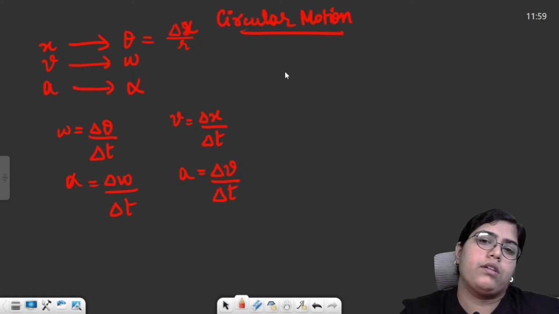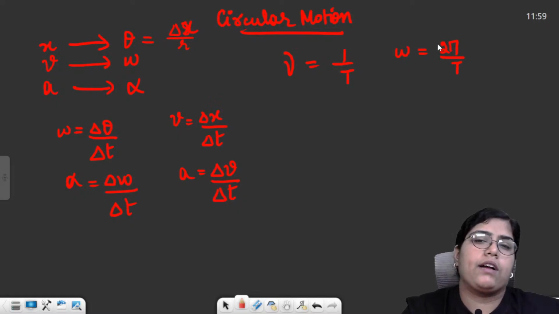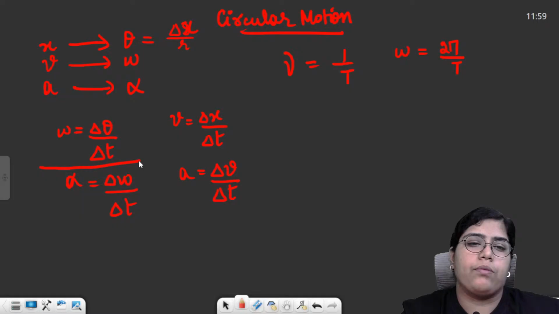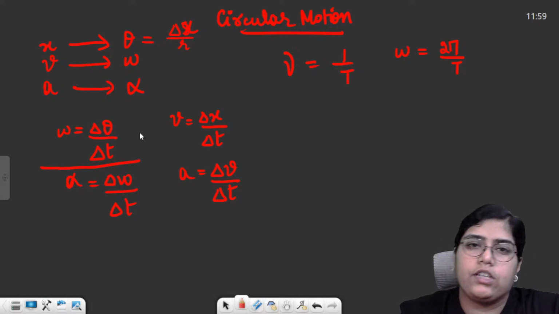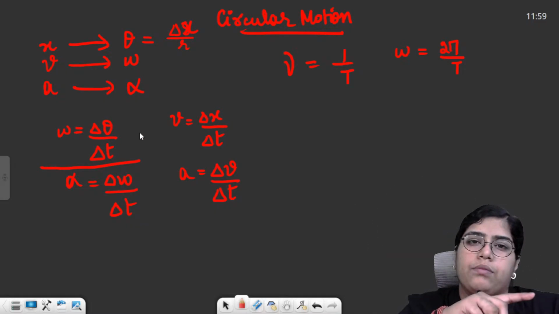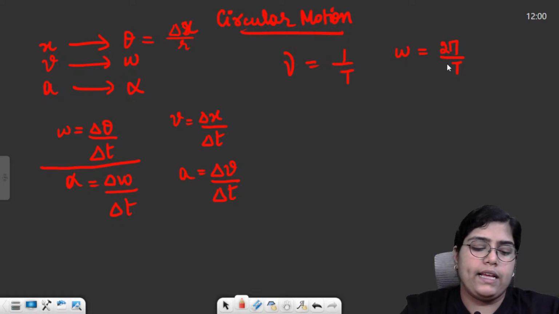Now you need to remember two things. First, the relation between frequency and time period, it is 1 upon time period. Then if you need to relate angular velocity with time period, it is basically 2 pi by T. How does this formula come? Omega is equal to 2 pi by T. You use this formula within one time period. Time period is the time taken to complete one revolution or one rotation. If you complete one rotation, your total angle described is 360 degrees, that is 2 pi radian, divided by time, capital T, that is equal to time period. So omega is equal to 2 pi by T is the formula which you need to remember.